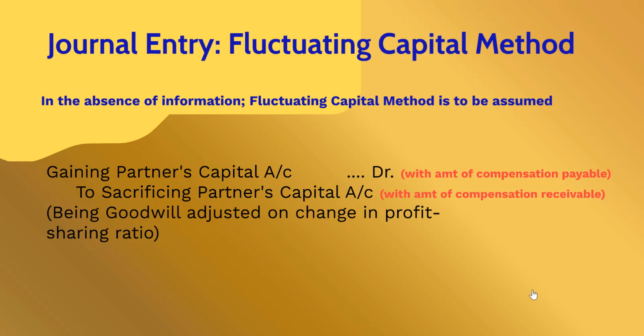We've already seen earlier how to calculate the compensation payable by the gaining partner and receivable by the sacrificing partner. We need to take the value of the goodwill of the firm into the share gained or the share sacrificed to get the amount. The narration is goodwill adjusted on change in profit sharing ratio.